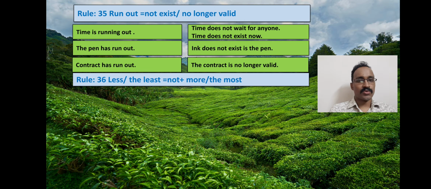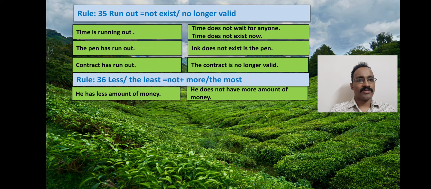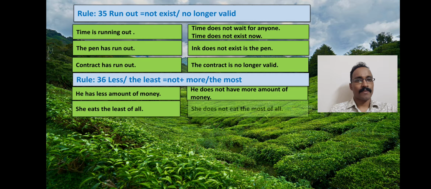Dear students, let's move to rule 36. Here we may find "less" or "the least" in the affirmative sentence, and to make these sentences negative, we will use "not" plus "more" or "the most". Let's go through some examples. He has less amount of money. He doesn't have more amount of money. He eats the least of all. He doesn't eat the most of all.